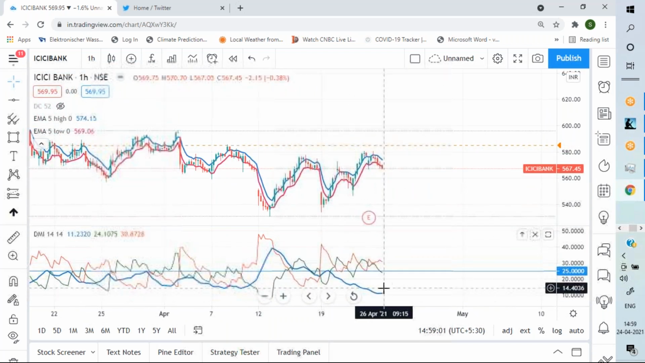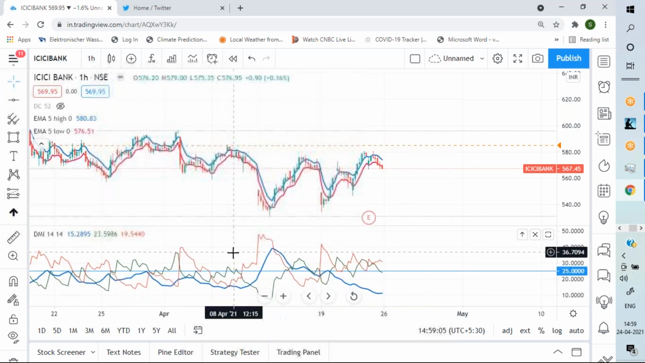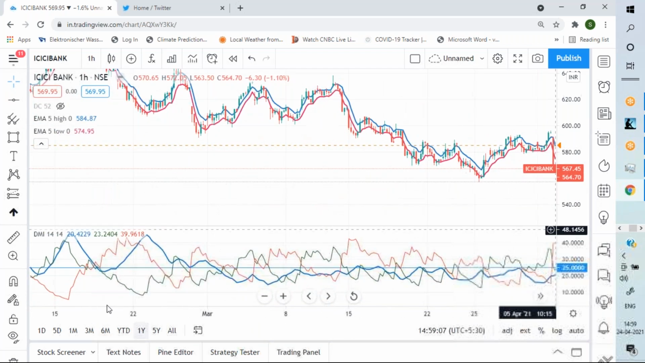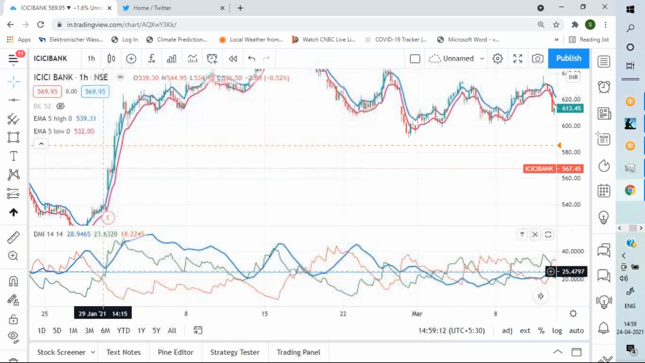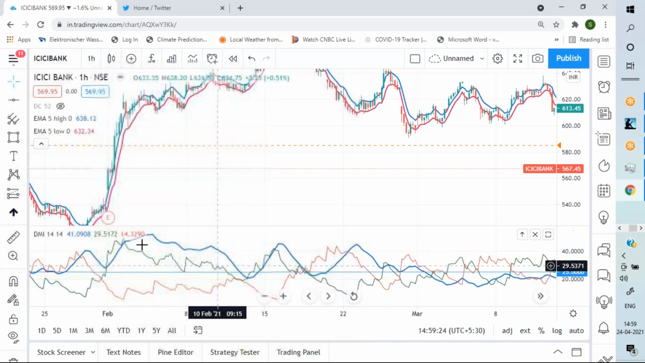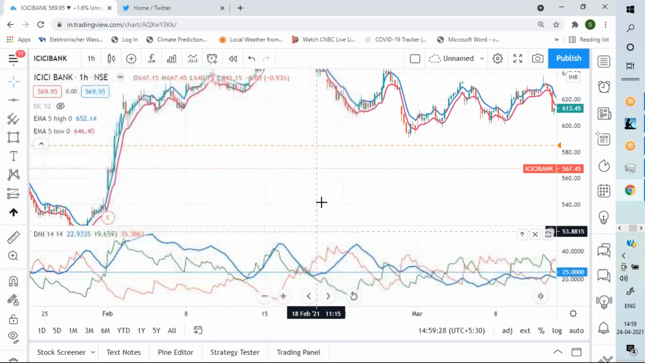Now you neither short nor go long because ADX is below 25. So the ideal condition to go long is when plus DI is above minus DI and above 25, and ADX is above 25. Blind long at these levels because this is above this and ADX is above 25. Blind long, and you can hold this trade. Blind long, blind short actually.